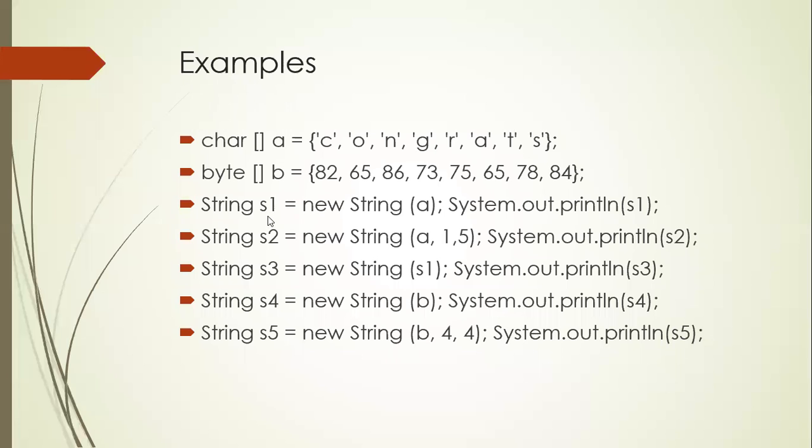I'm creating more objects, S1 and S2. For S1 I have used the character array. Byte array I'm using for S3. For S4, I am creating from